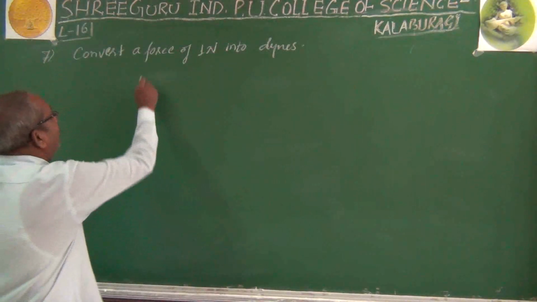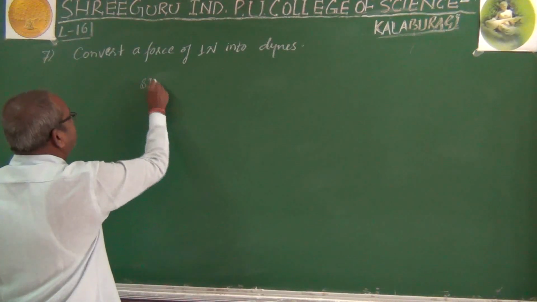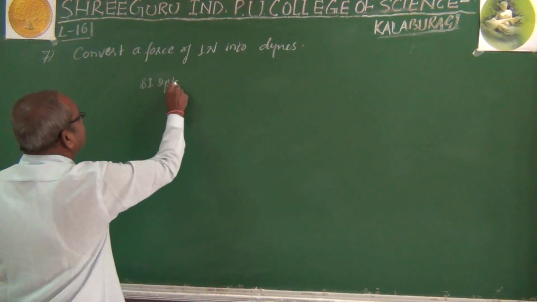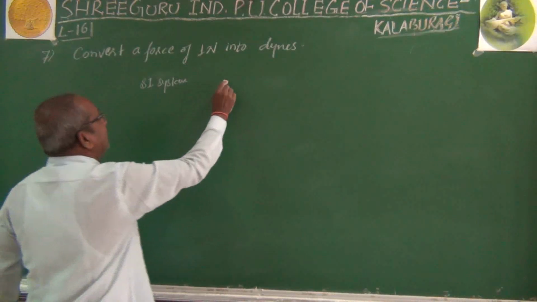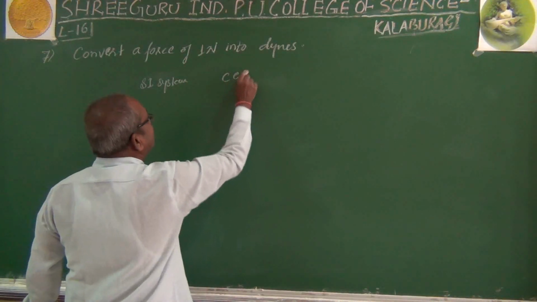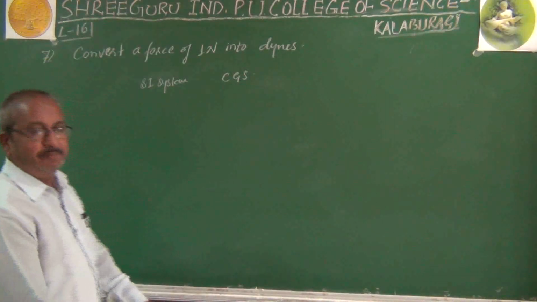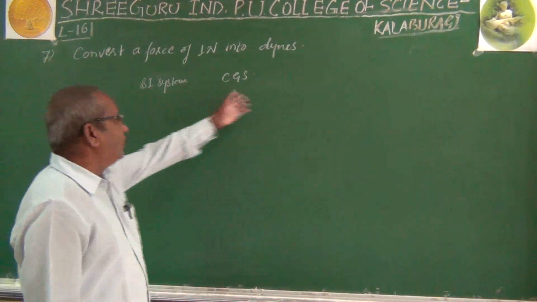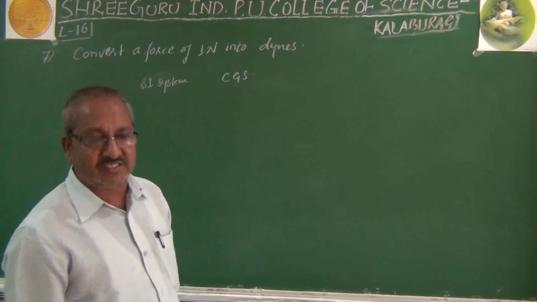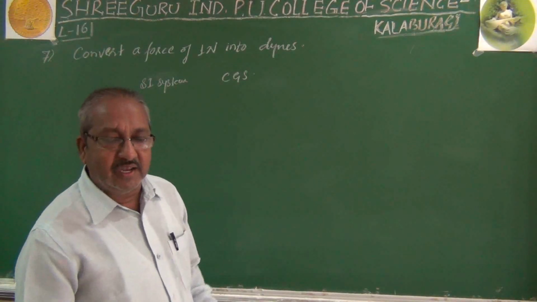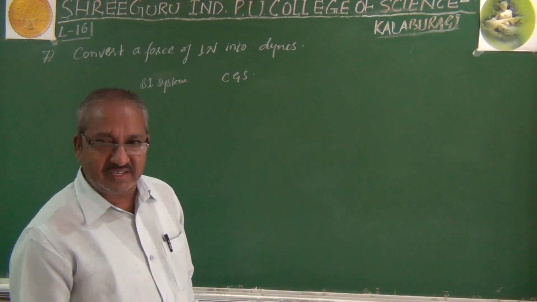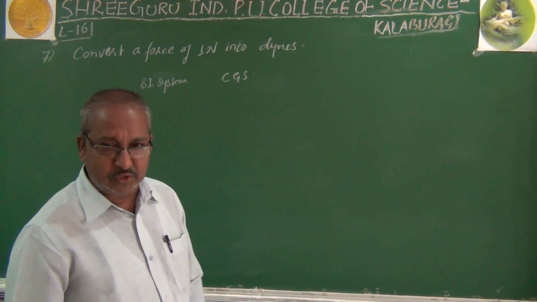So here one is the SI system and the other is the CGS system. Now we will go from SI to CGS system. Whenever we go from SI to CGS system, in general the dimensional formula for SI and for CGS system has no difference.